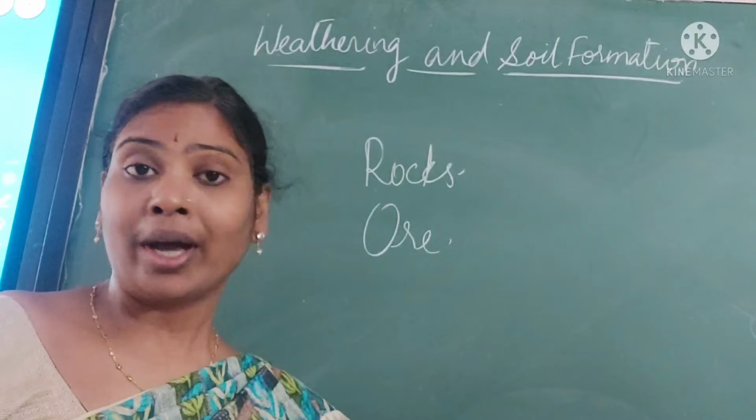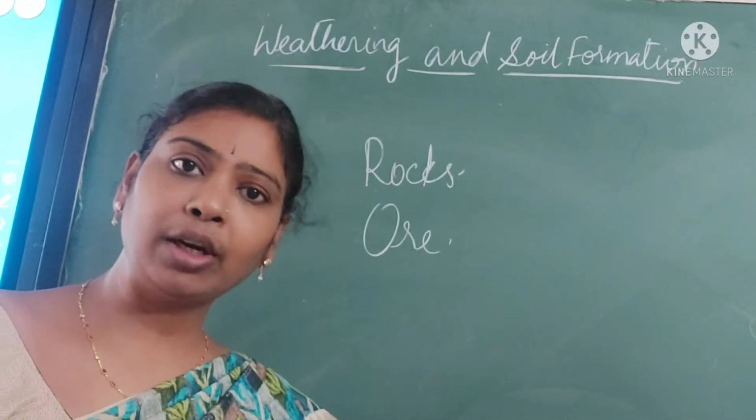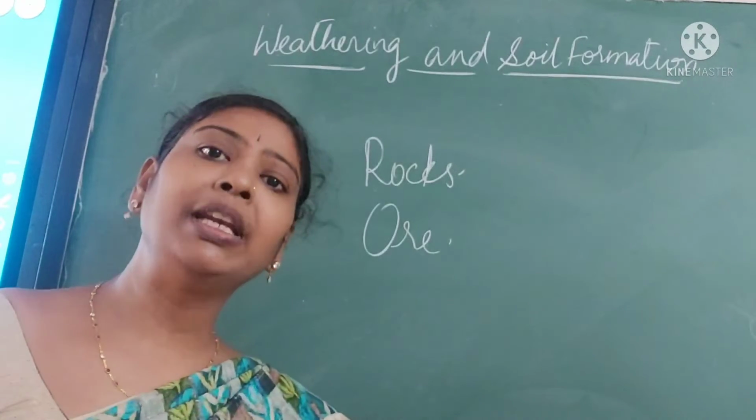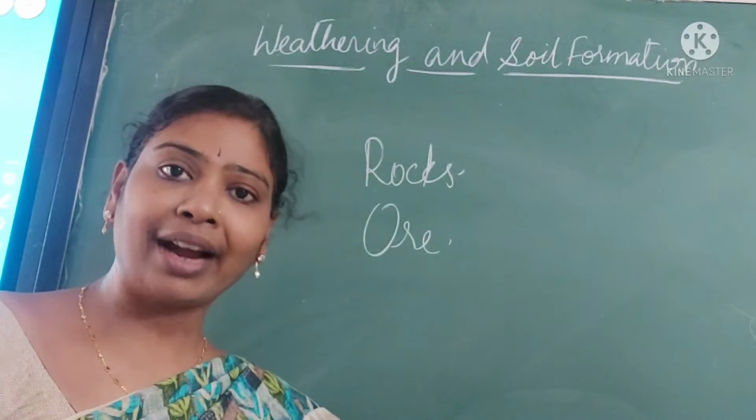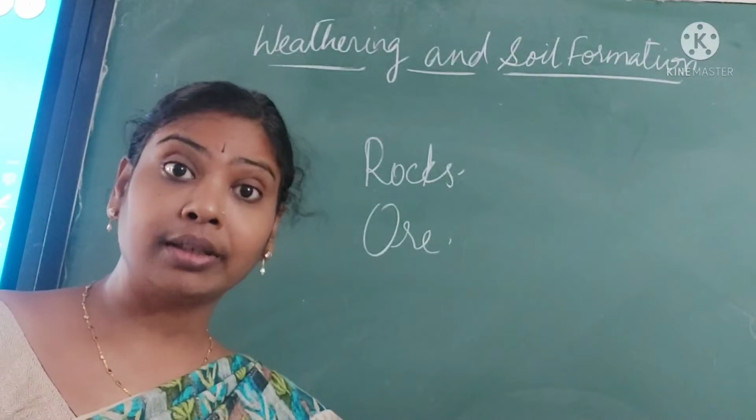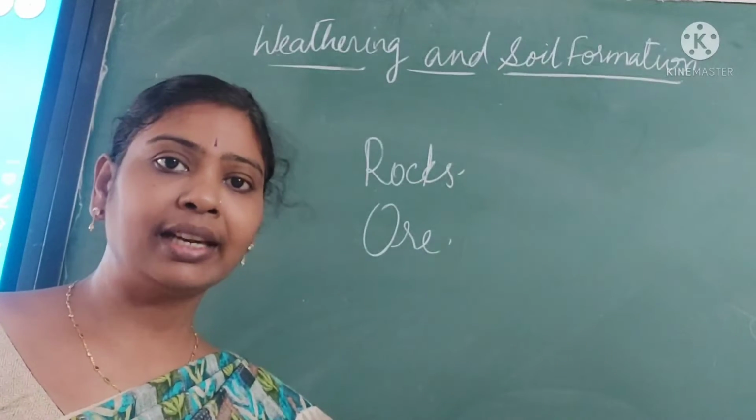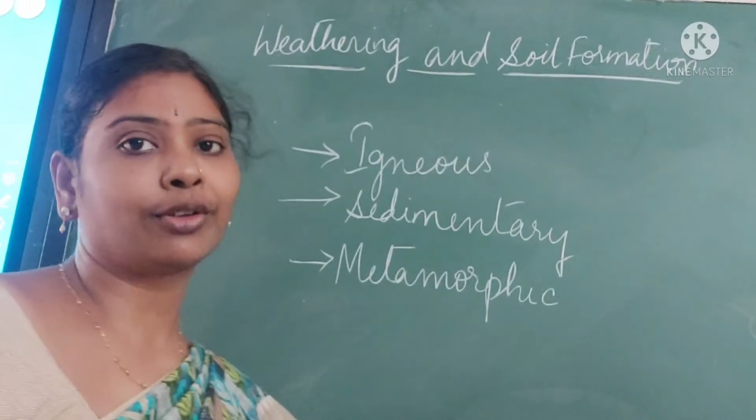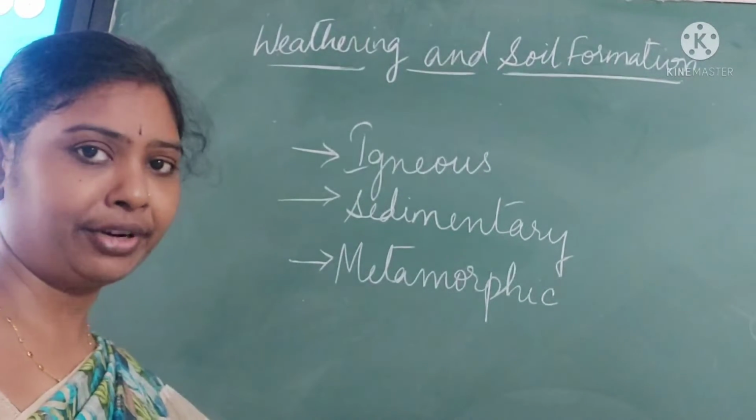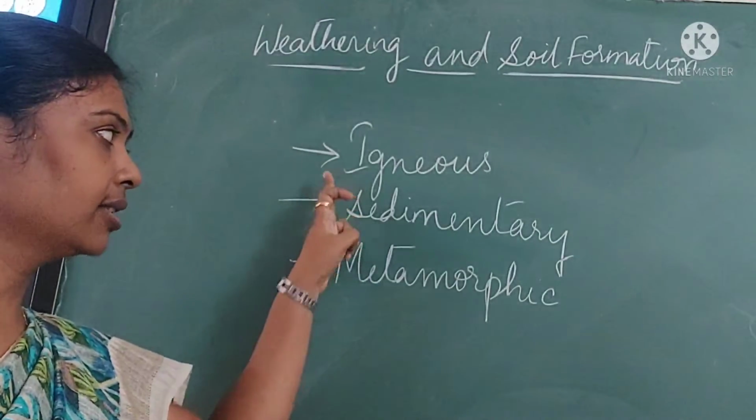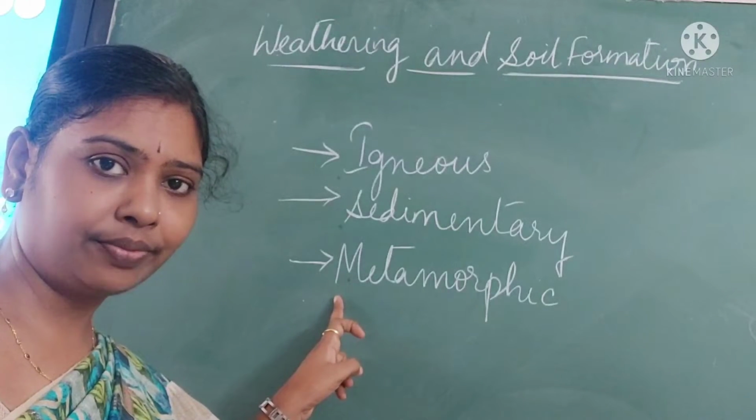Okay? One mineral may be dominant. For example, iron may be dominant. Aluminium may be dominant. But it has other minerals too. So these rocks are formed in three different ways. Let's know the three different ways. On the basis of their formation, rocks are divided into three different types. One is igneous rocks, second one is sedimentary rocks, and third one is metamorphic rocks.